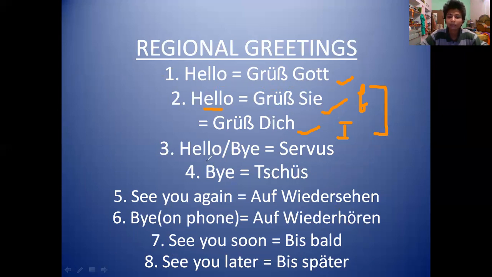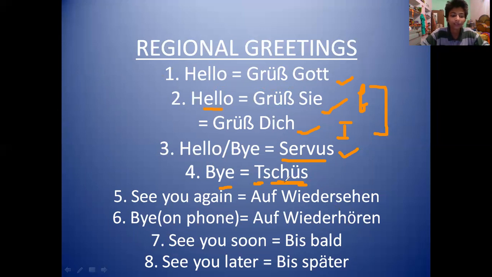Okay. Then comes hello, bye. This is a common term for saying hello and bye, which is servus. Servus is a greeting originated from Switzerland and is mostly used in southern Germany. This greeting can be used anytime in the daytime and not at the night. Then comes bye. It is tschüss. The T is silent. This is spoken all over Germany and mostly informally with friends, relatives, and knowns. Always remember, don't pronounce the T. It's just tschüss.